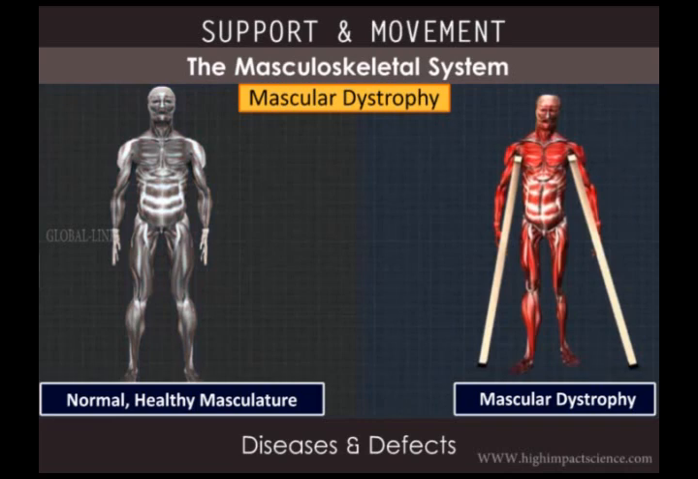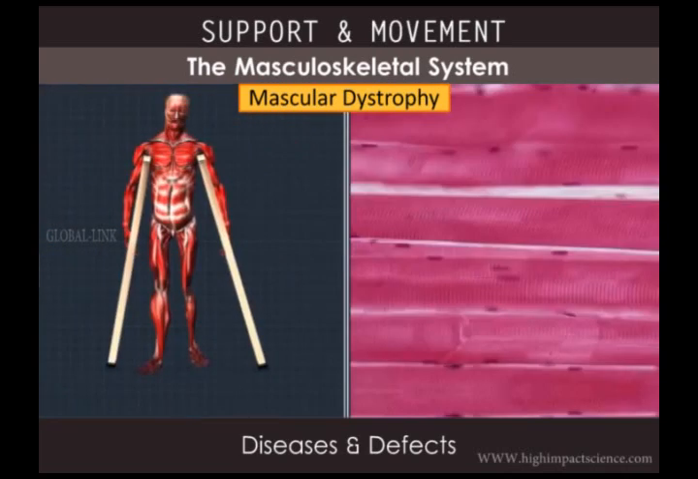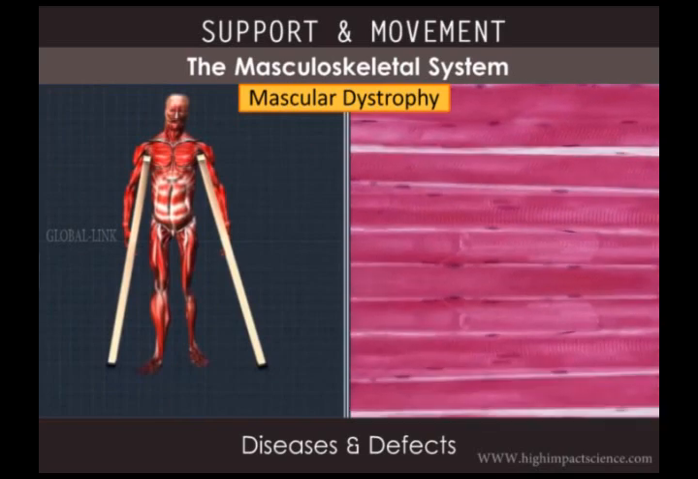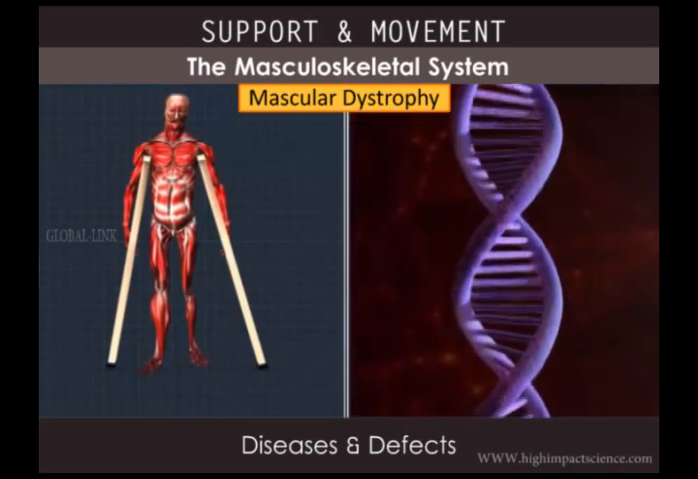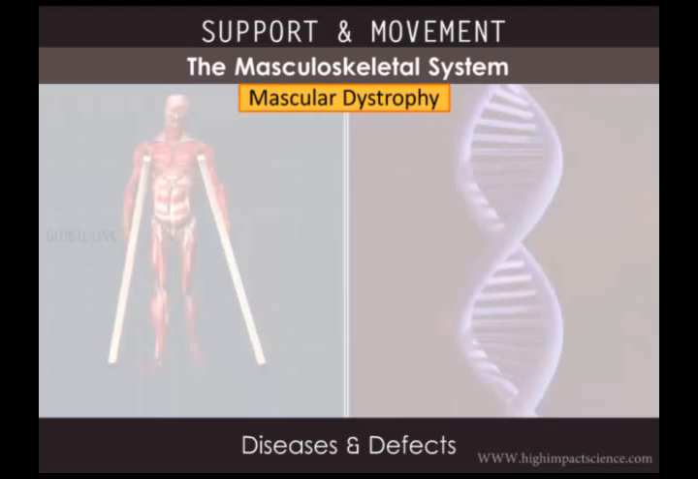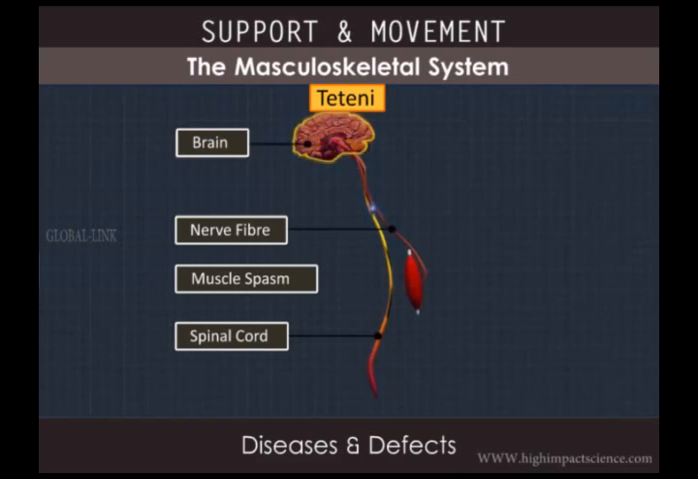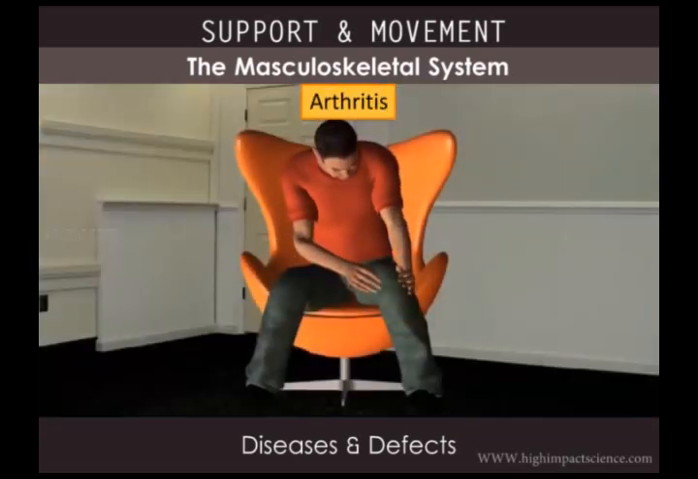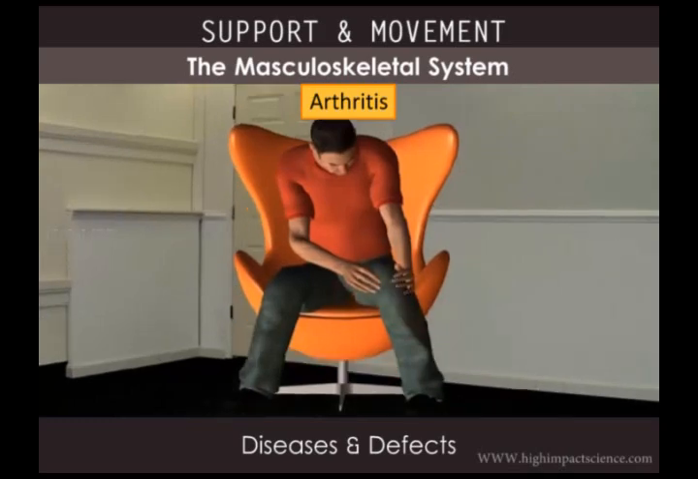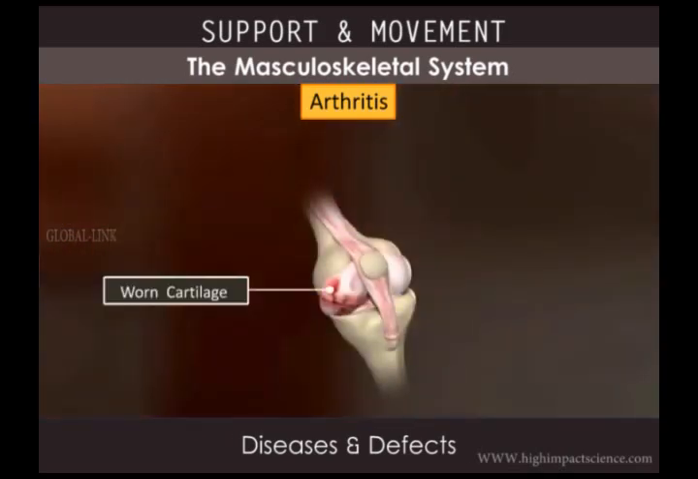Another common condition is muscular dystrophy. It is characterized by progressive degeneration of skeletal muscle fiber. It is considered a genetic disorder. Another disorder, tetany, causes rapid spasm of muscles due to calcium deficiency. While arthritis is the inflammation of joints, a disorder commonly seen in elderly people.